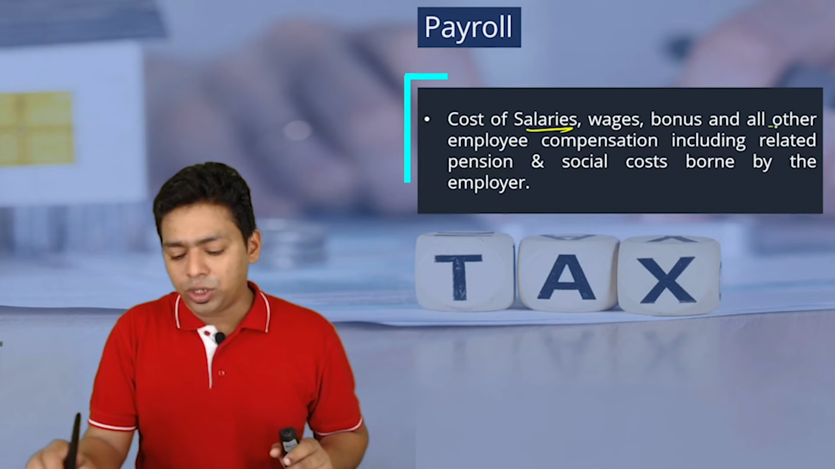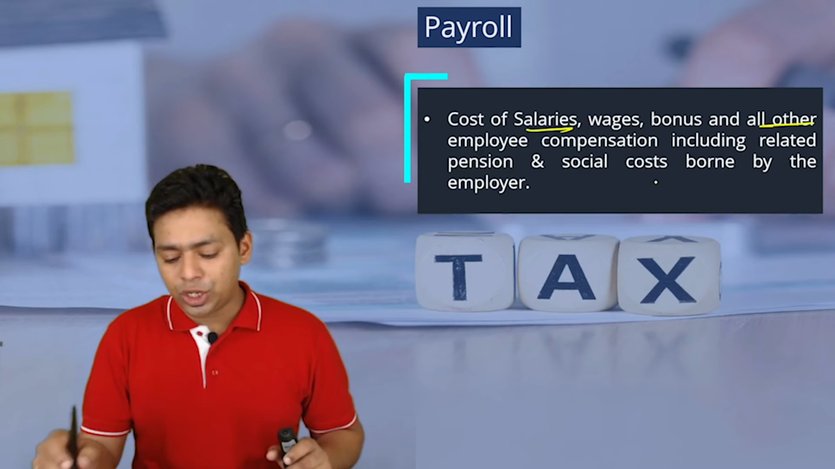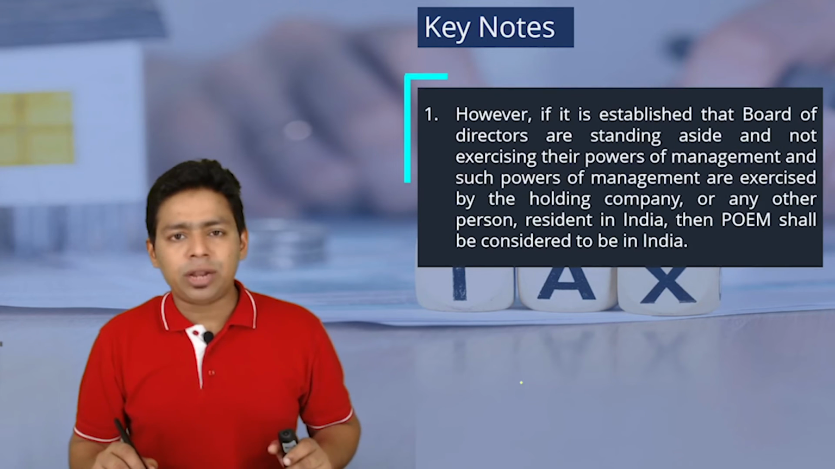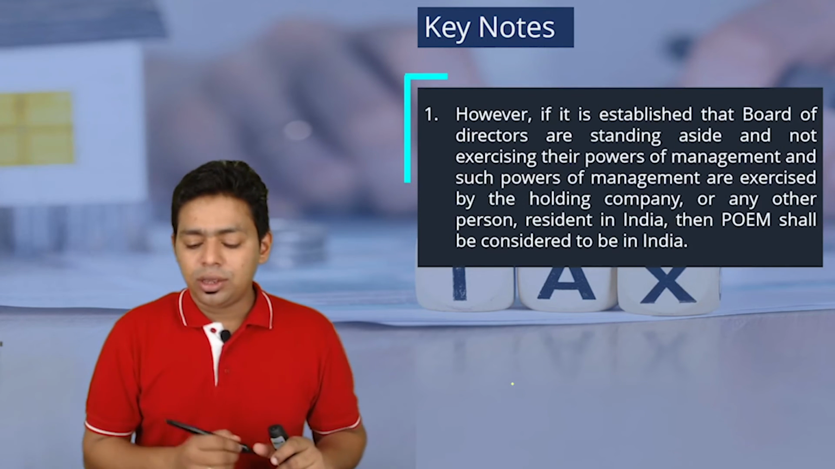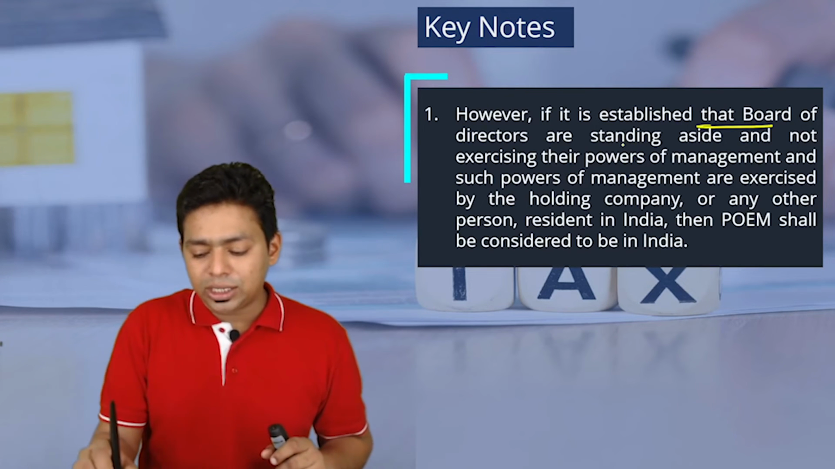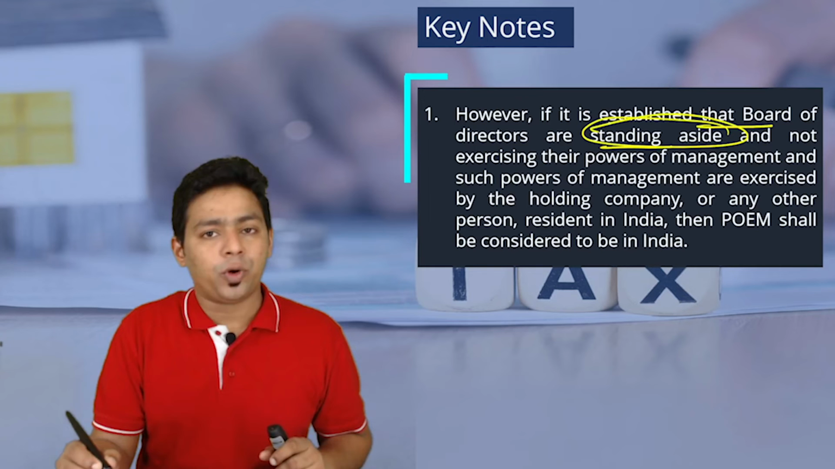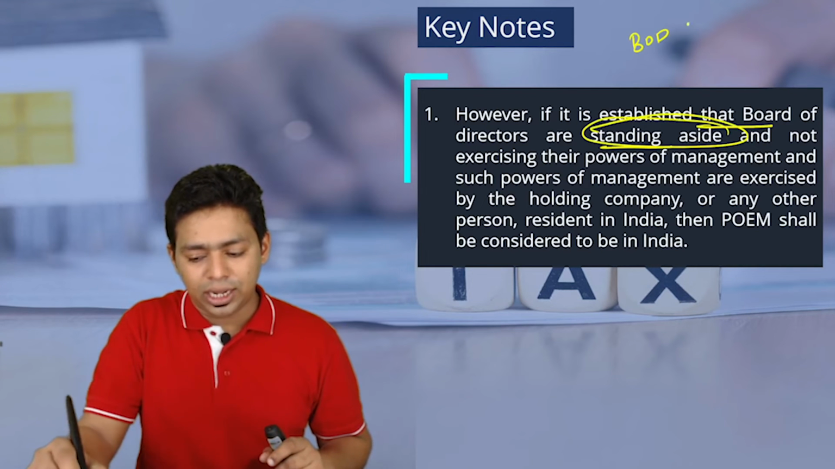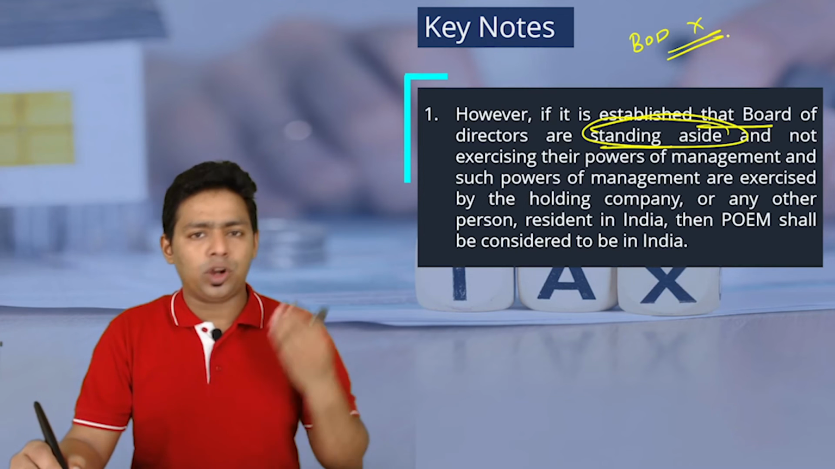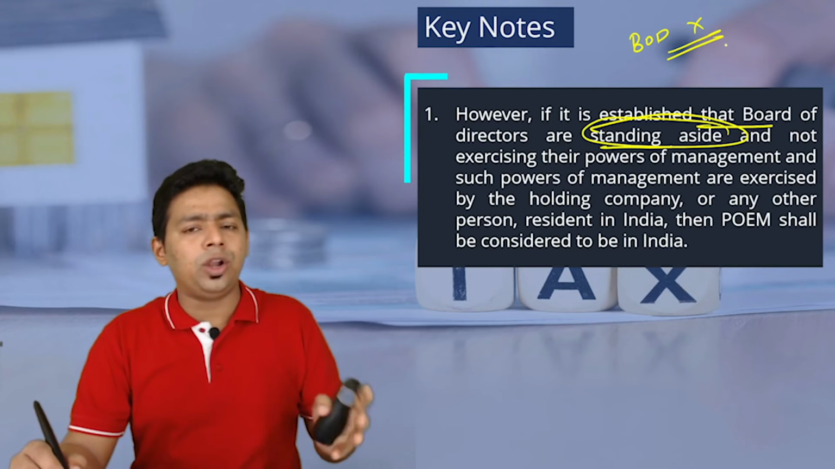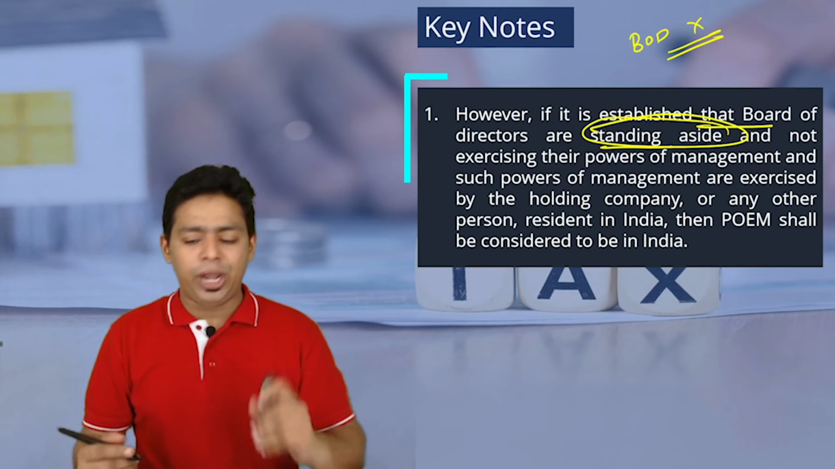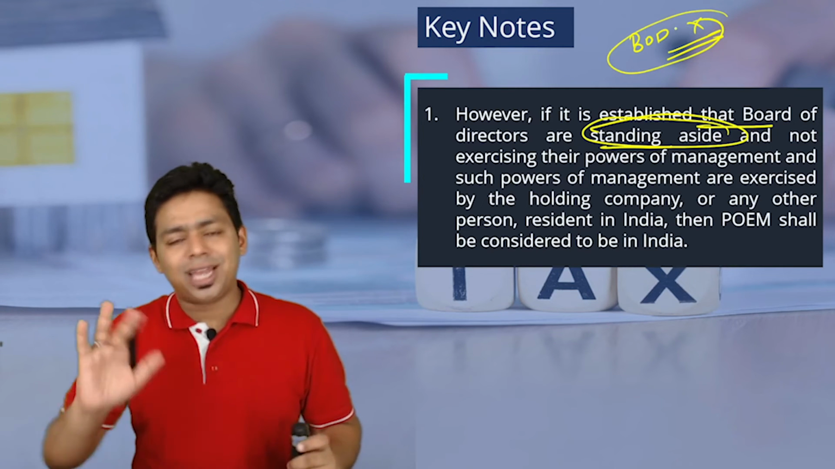Cost of salaries, wages, bonus, all other employee compensation including related pensions, social costs borne by the employer. Some notes that we have to learn from the active business test. It is established that if the board of directors are standing aside, very important. Standing aside means it's like Mukesh Ambani has been a board of directors, but he actually doesn't look into day-to-day operations because he has other 50 companies through which he will operate. So board of directors are there, but they are standing aside.